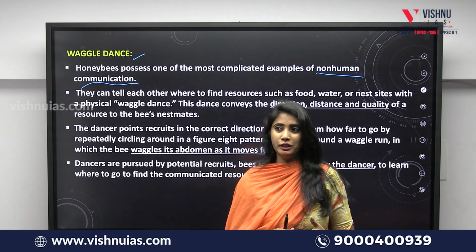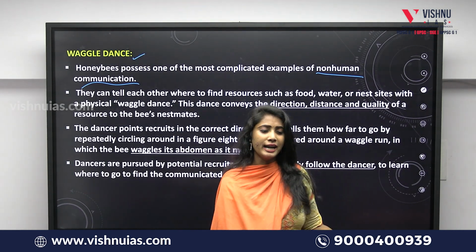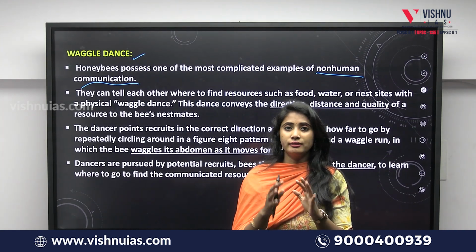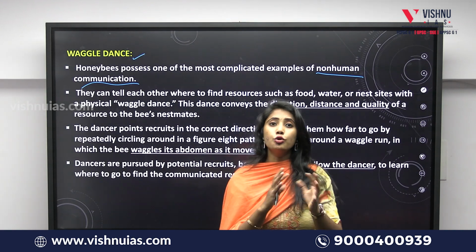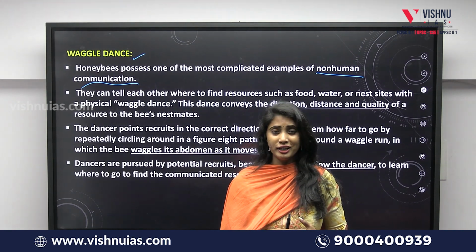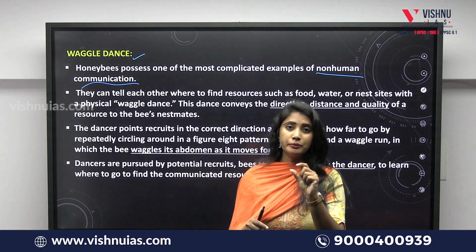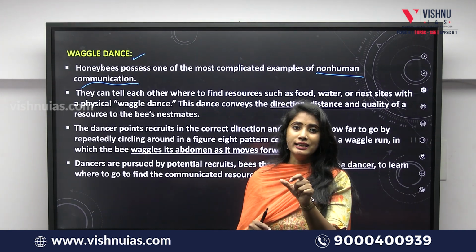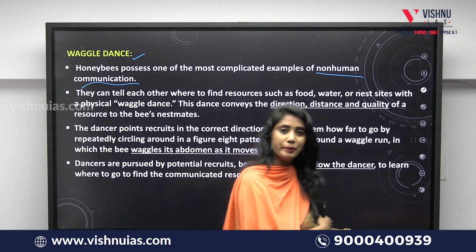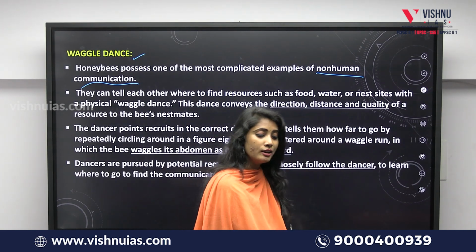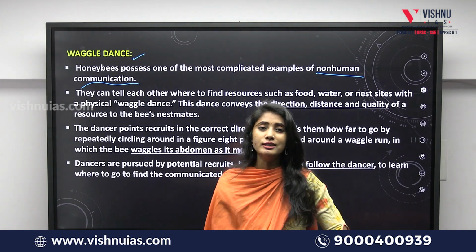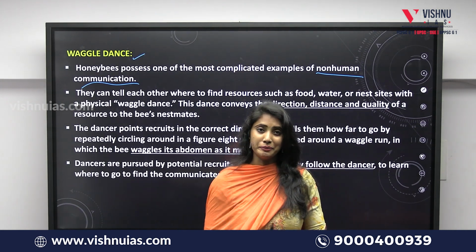Similarly, ants also. We might be very much aware of ants moving in the same line. Isn't that so? Why does the ant that follows the other one not go out of the track? Have you ever thought of it? The ant that leads the entire team releases a chemical known as formic acid, and that formic acid is recognized by the remaining ants and they follow the same path. That is why all the ants are seen going in the same line. That is an excellent way of communication for ants.